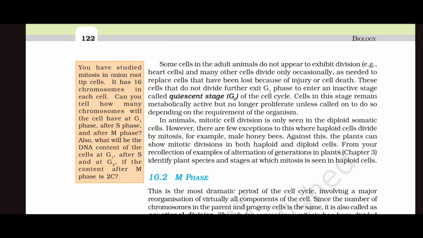You have studied mitosis in onion root tip cells. It has 16 chromosomes in each cell. Can you tell how many chromosomes the cell will have at G1 phase, after S phase and after M phase? Also, what will be the DNA content of the cells at G1, after S and G2, if the content of M phase is 2C?